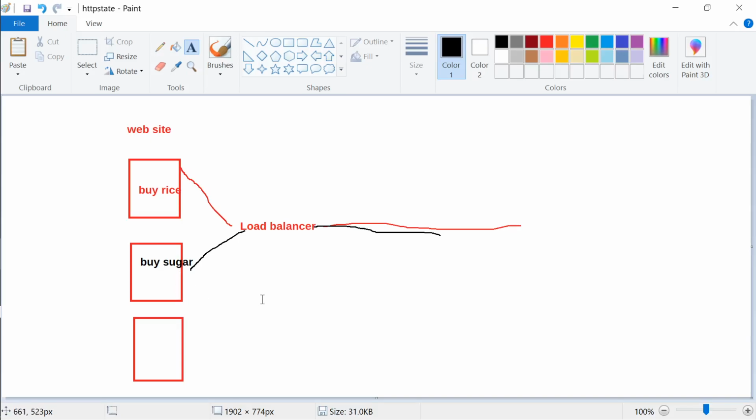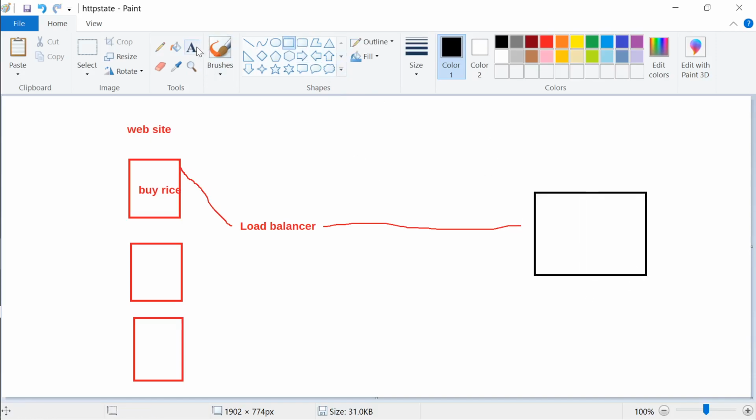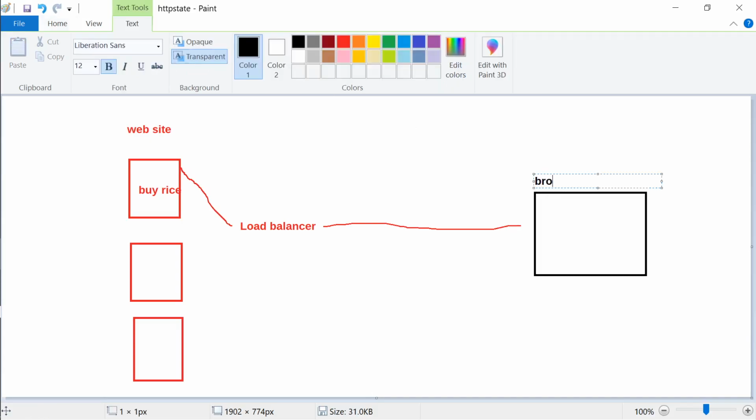So in load balancers, usually the way it works is, this can be a problem, right? If one person has bought rice, the second time also the load balancer will remember. So let us assume this is a browser on the right hand side, okay? Browser with IP address 172.10.1.0.